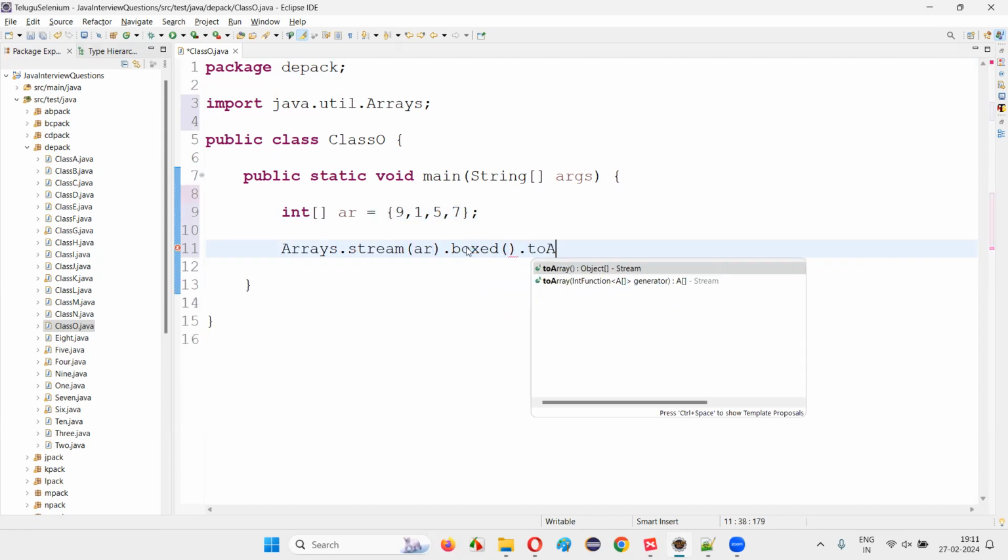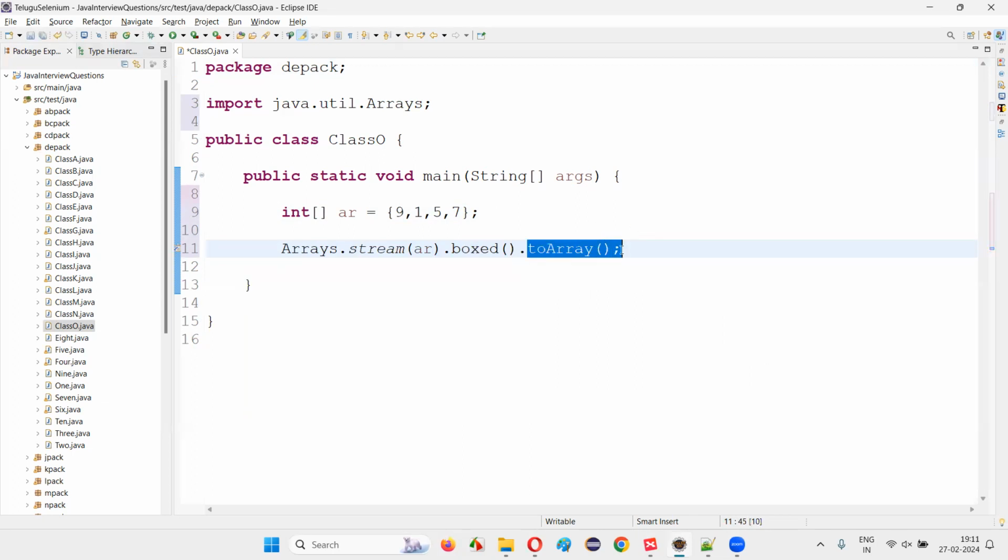Then I have to say toArray, and put a semicolon here. Inside this toArray method, I have to write down the resultant array type. The associated resultant array type for this integer primitive data type array is the Integer wrapper class array. You have to specify Integer array here.